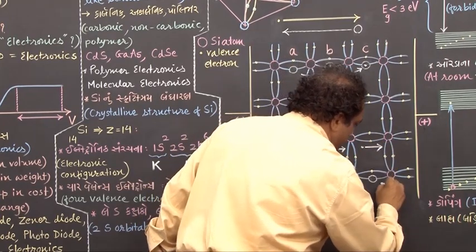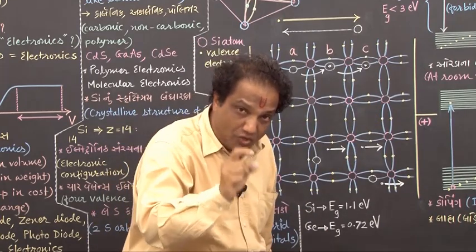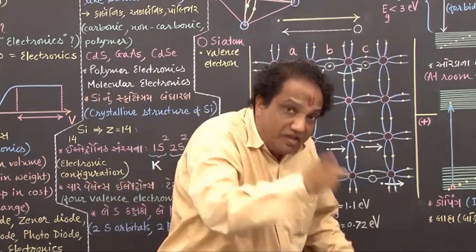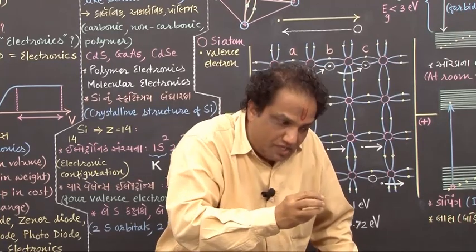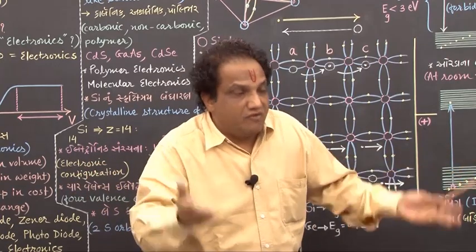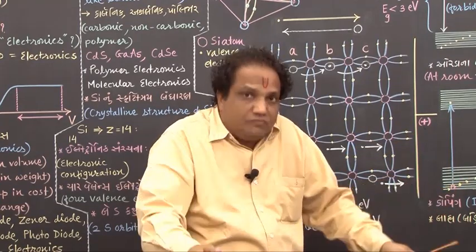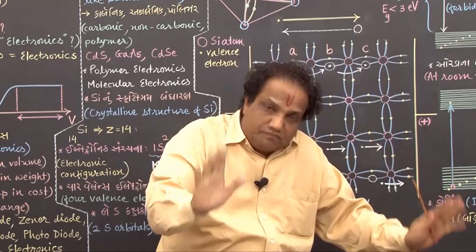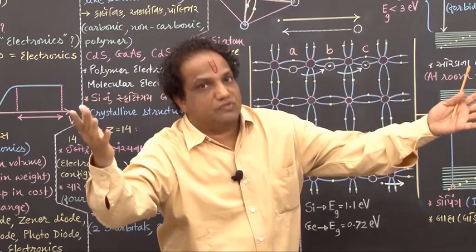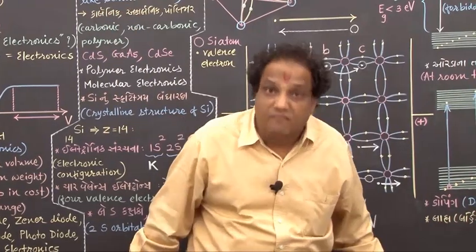Fine. And when these electrons are in motion towards positive end, at that time, if they happen to come very close to some hole, then they may associate. But during their journey, if there is no hole coming in the way, or they do not happen to go very close to any hole, they may not combine with the hole. They remain single, all alone. And such electrons which are not coming in the bound state, we call them free electrons, because during their entire journey they remain free, independent.